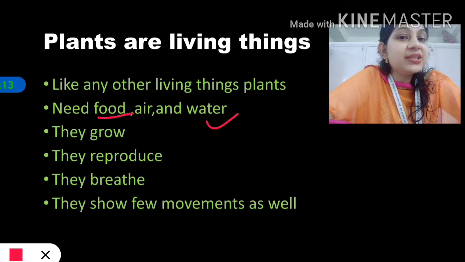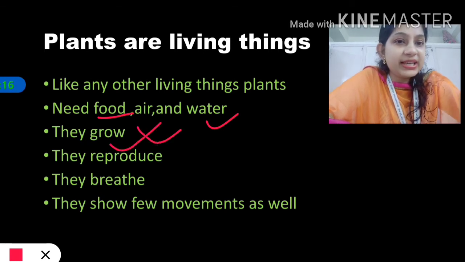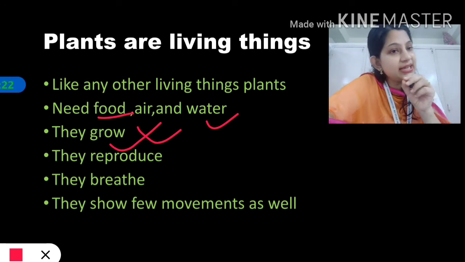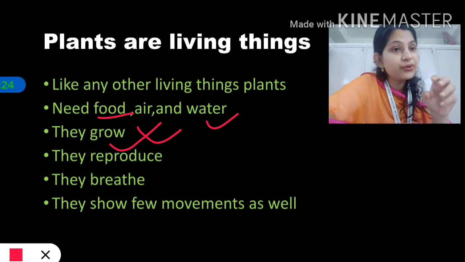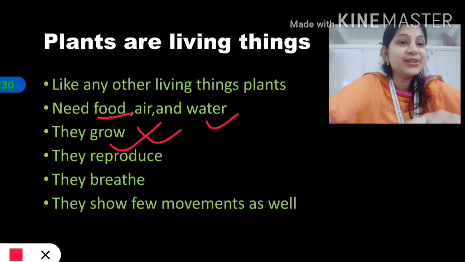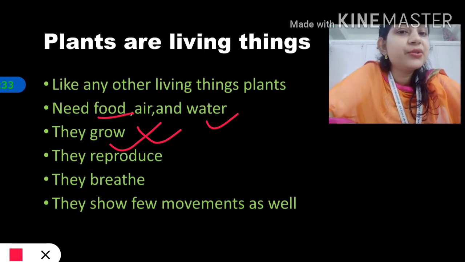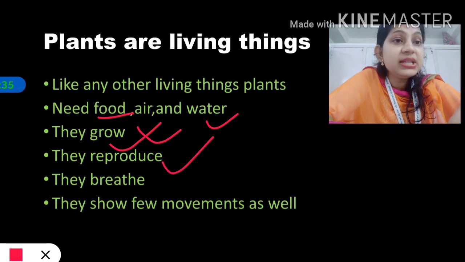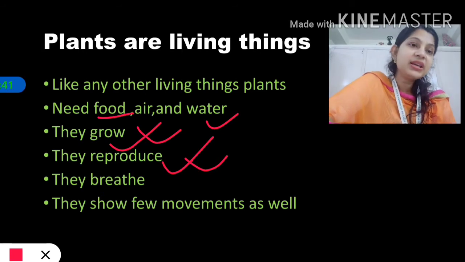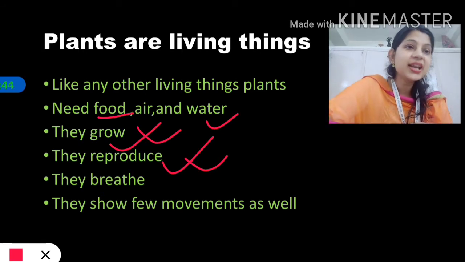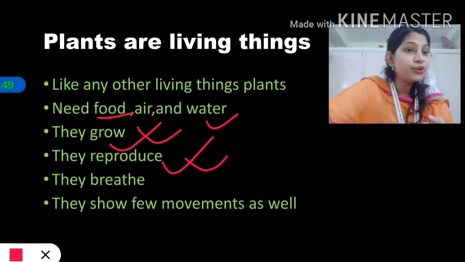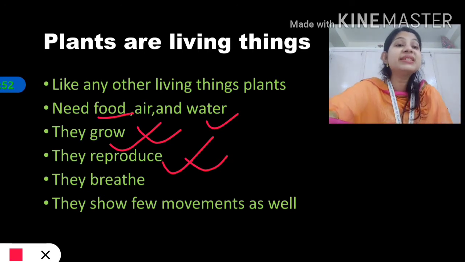Like any other living things, plants also grow. You might have seen, when you put a seed into soil, slowly that seed starts developing, starts growing, and after a few months or few years it becomes a big tree, isn't it? So in plants you can see the growth. Then they reproduce, meaning giving birth. How do plants reproduce? We human beings give birth to a small baby. Some birds lay eggs, and from the egg a baby comes out. What about plants? Plants produce seeds, okay.